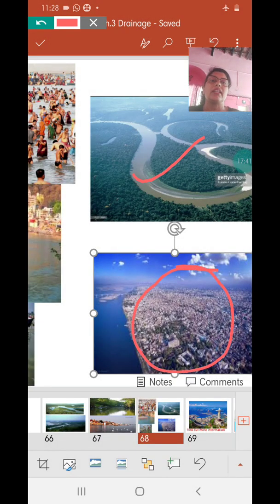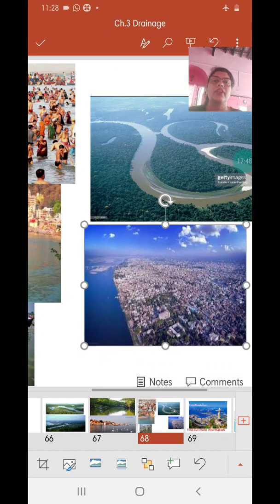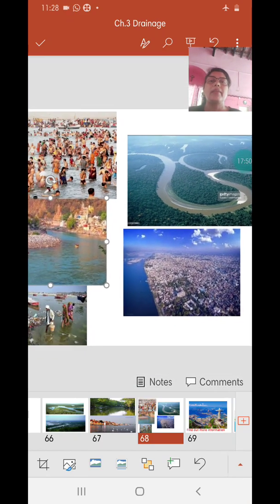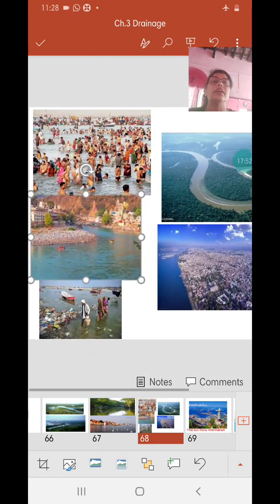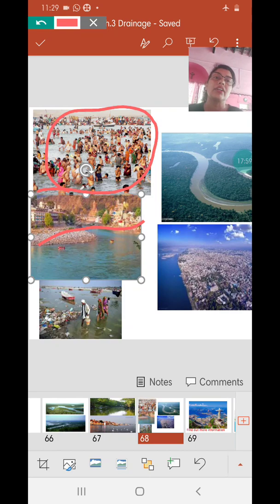What you see in the aerial view of river Ganga is that the place is completely occupied by human beings, so it is highly urbanized. People are living on the coast here. Moreover, it's considered a sacred river, so people bathe in this river. Large amounts of pollutants are thrown into this river. There are schemes of the government to clean up the river Ganga as well.